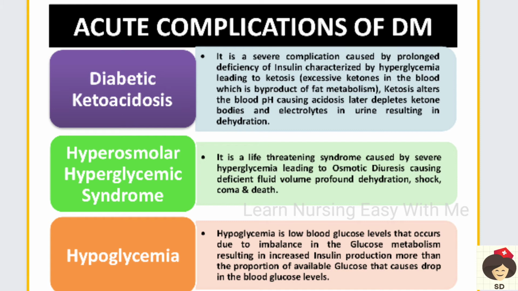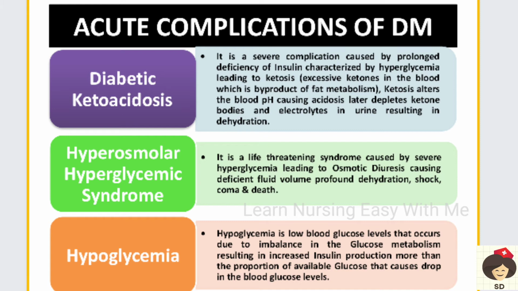When there is more and more hyperglycemia, there will be more production of ketone bodies in the blood, which are a byproduct of fat metabolism. That means glucose is not taken to the tissues, so our tissues will utilize protein and fat in order to get energy.